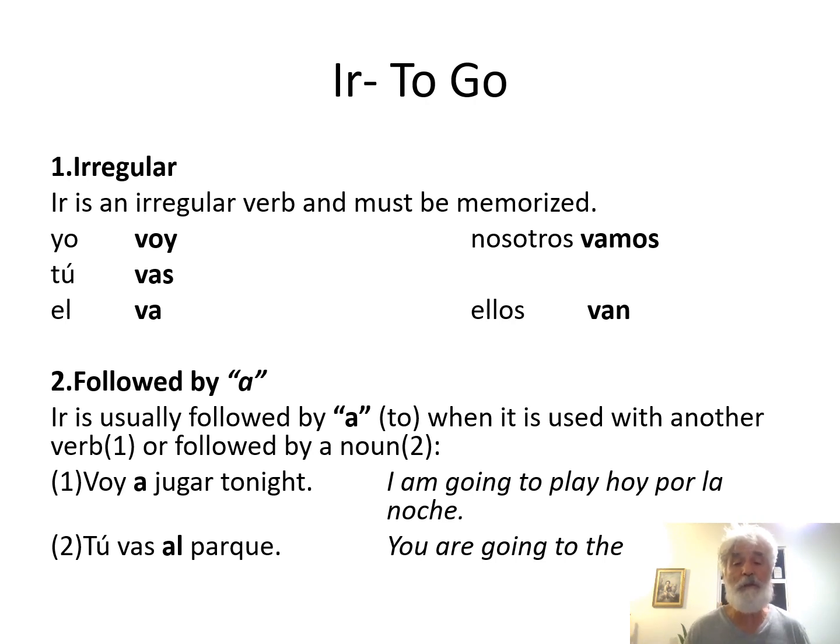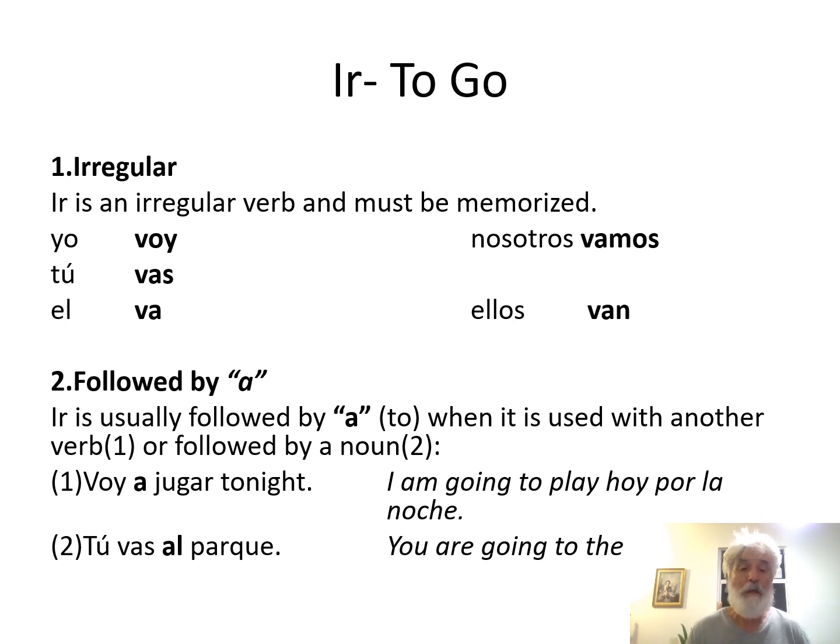Let's look at the plural forms. Nosotros vamos, we go. That's one way of saying it. We are going, and we do go. And finally, ellos, they. Ellos van. They go, they are going, or they do go. I would say, generally speaking, when you are translating the present tense conjugations of the verb ir into English, I would use the am going, is going or are going expressions more often than not.